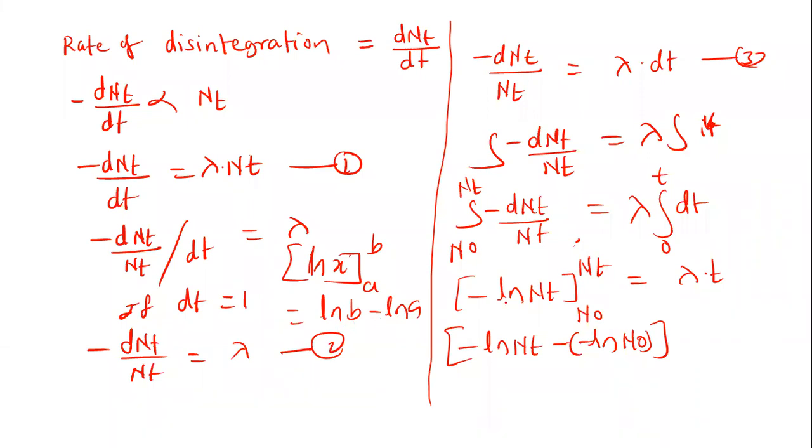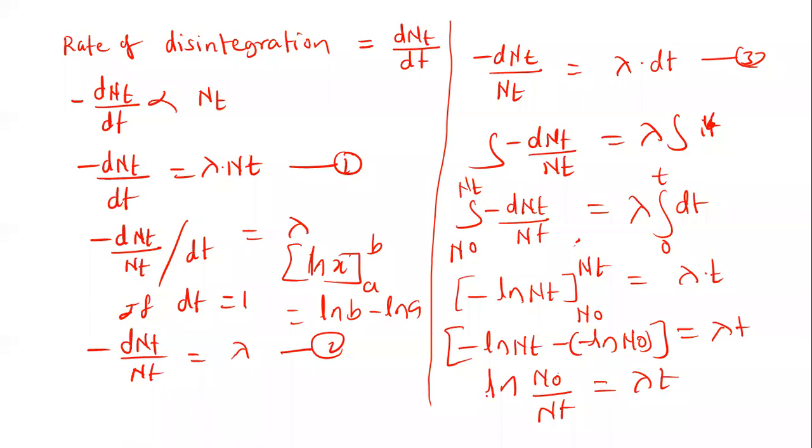Similarly in this case we are doing this: minus ln Nt, and then minus, putting N0 here, minus ln N0, it is equal to lambda into t. Therefore now we can write this as ln N0 minus ln Nt, so it can be written as ln N0 divided by Nt, equal to lambda into t.